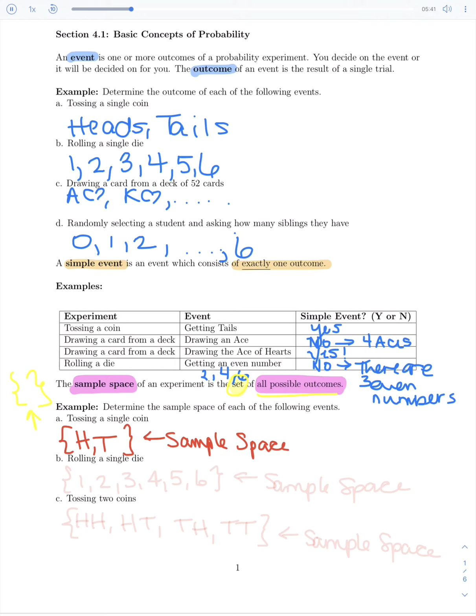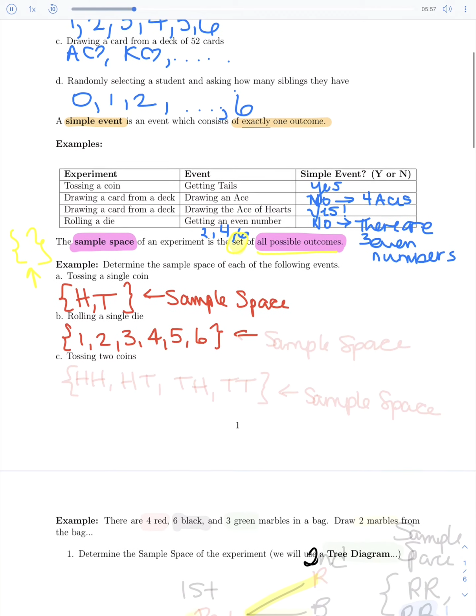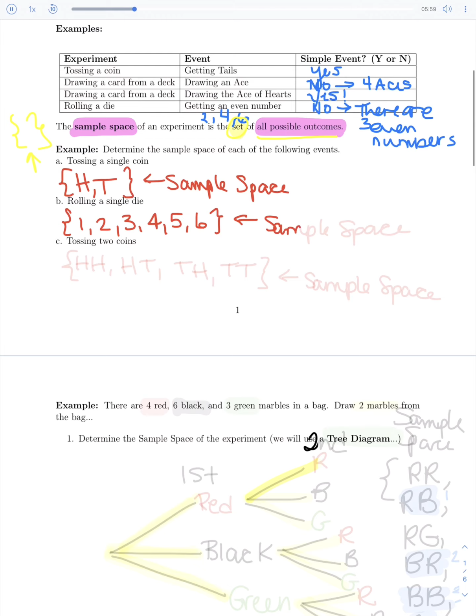Next one, rolling a single die. Well, if we roll a normal single die, there's 6 options. Number 1, 2, 3, 4, 5, and 6. And again, we've got to put these little set braces around it. Once we do, that's all we need, and that's called our sample space again.